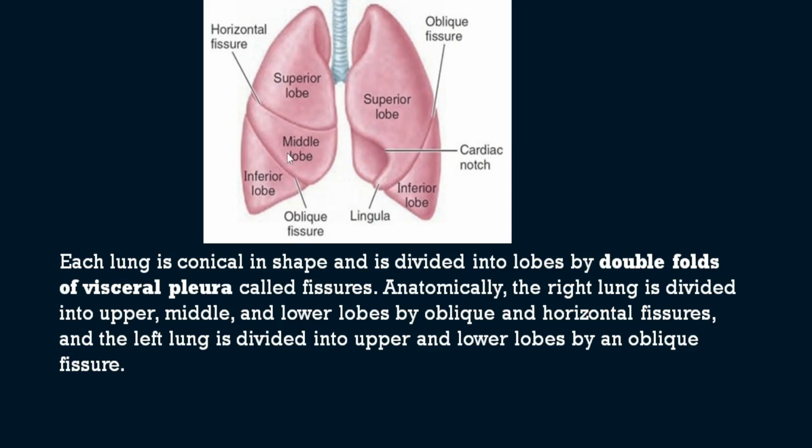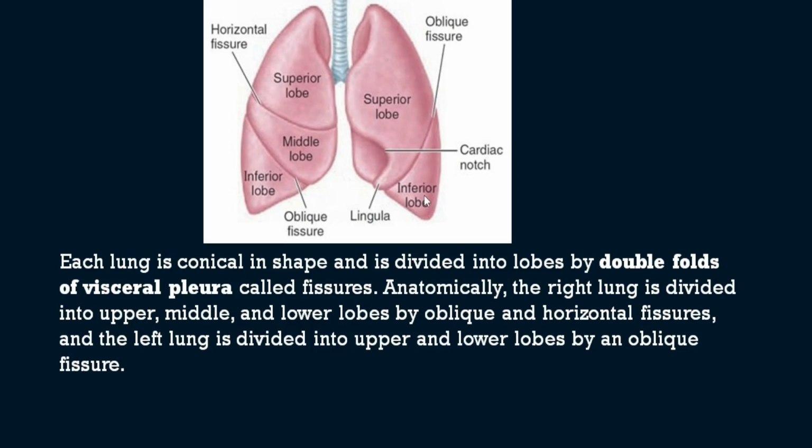Here the question was regarding the oblique fissure in the right lung. So in the right lung, the middle lobe and the inferior lobe are separated by the oblique fissure. But on the other hand, in the left lung, there are only two lobes, the superior lobe and the inferior lobe. So here we have only one fissure, the oblique fissure. In the left lung, the oblique fissure will separate the superior lobe from the inferior lobe.